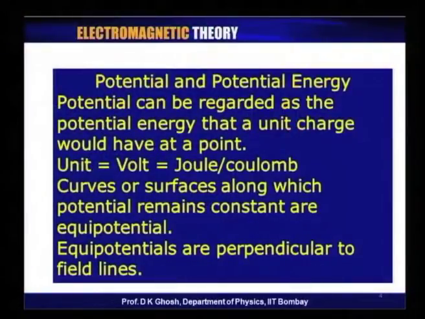Potential energy is measured in joules, but the unit of potential is joule per coulomb, which has the name volt.